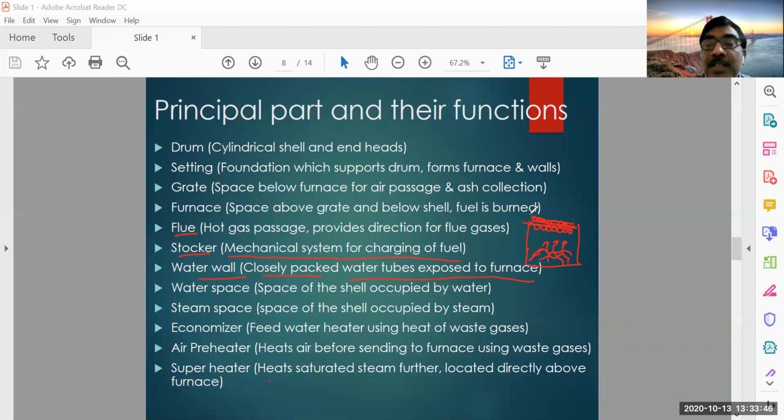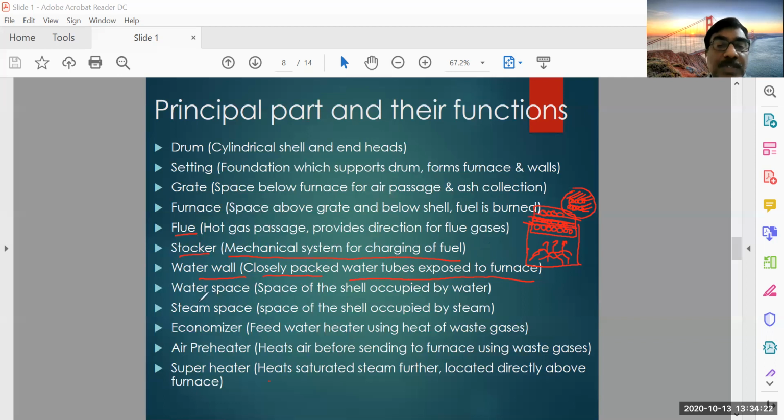So some tubes are like this, some tubes are like this. All these tubes form a water wall. If you take another arrangement, these are all the tubes. All these tubes will form a wall which is exposed to the furnace. That is called water wall: closely packed water tubes exposed to the furnace.